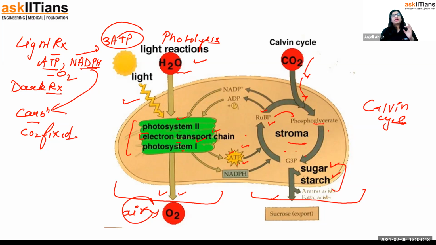RuBP, phosphoglycerate, and G3P, they all are chemicals. They have their names. In the cell, a number of biomolecules will always be there. So these are all biomolecules. RuBP is ribulose bisphosphate. Ribulose bisphosphate, it's a chemical present in the cell.